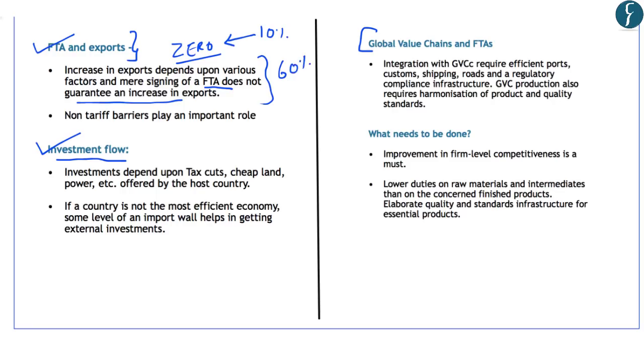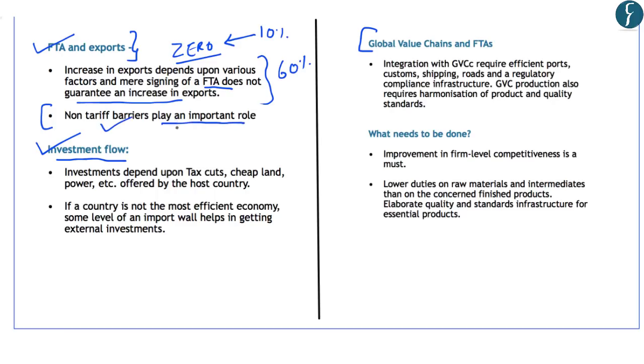Thus, the author has asserted that increase in export does not necessarily depend on entering into a free trade agreement, and it depends upon various other factors. So, just slashing down the tariffs under free trade agreements would not necessarily lead to increase in exports. And in this background, the non-tariff barriers play an important role. Now, what are these non-tariff barriers?